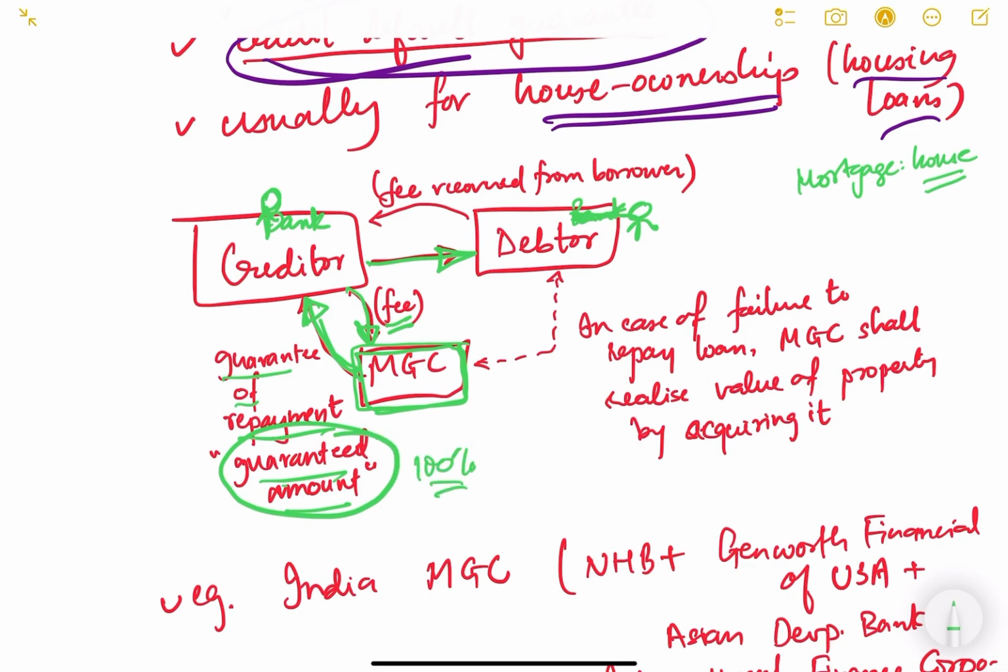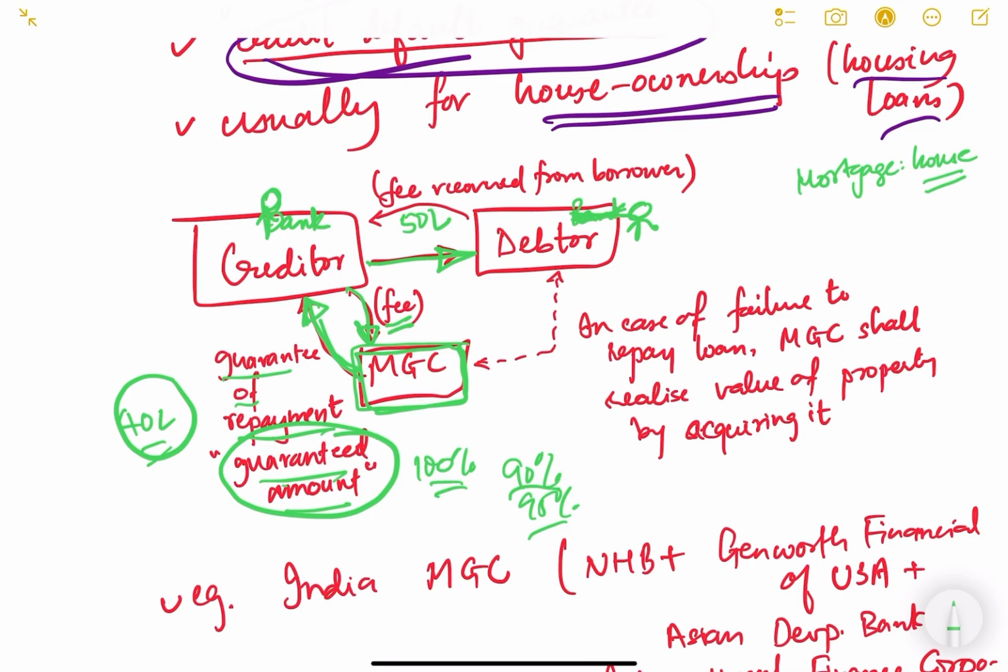It is a little bit less. It can be say 90%, 95%, whatever is there in their terms and conditions. So they will guarantee that amount. If your loan is say 50 lakhs, we will guarantee that we will pay you 40 lakhs, something like that. So the guarantee amount they take, they bear the risk.